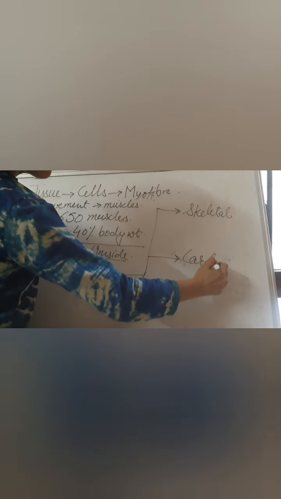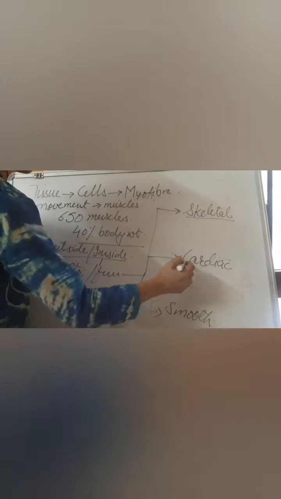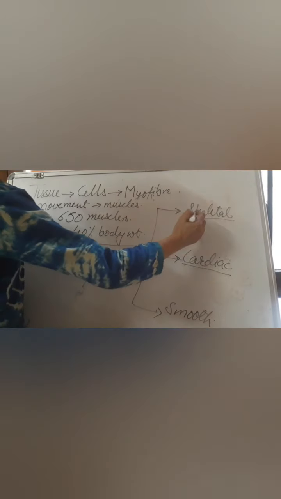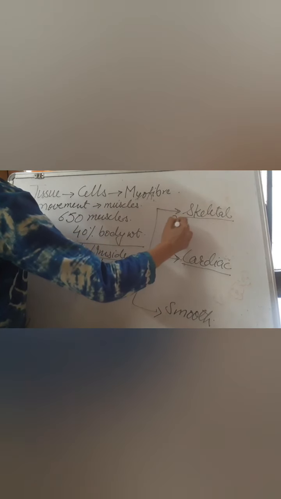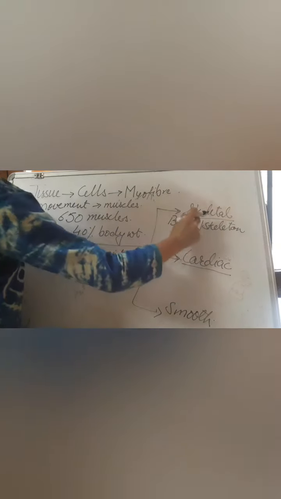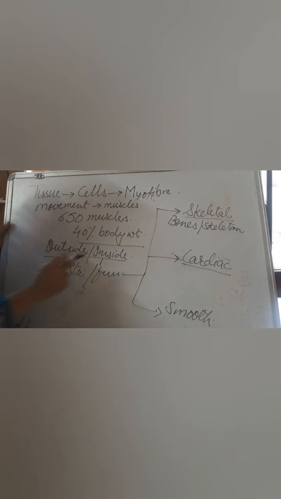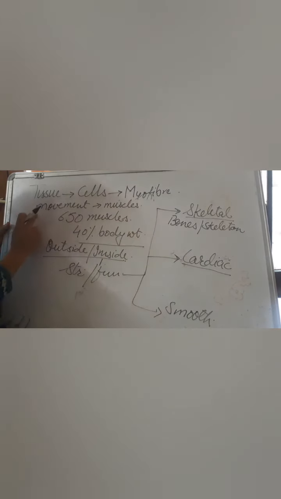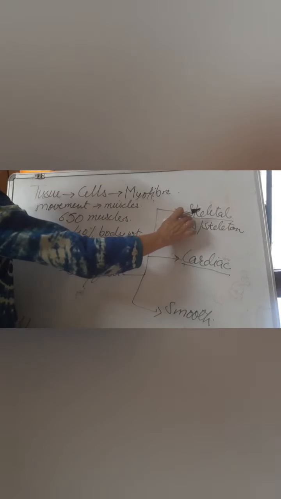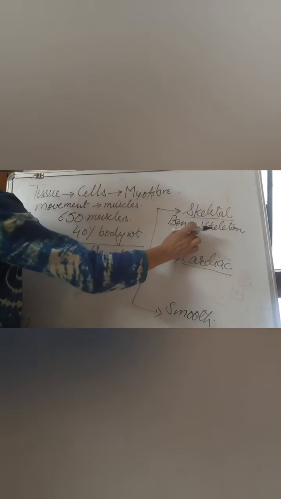These muscles are categorized as skeletal, cardiac and smooth muscle. Skeletal muscle is called skeletal because it is present along with bone or skeleton. This skeletal muscle is attached to the bone and the prime function is movement; they are responsible for the movement of bone or the skeleton. Other than that, it provides the shape to the body.